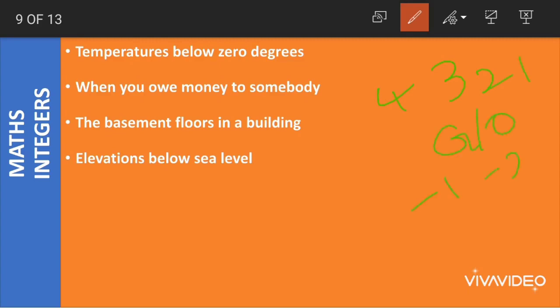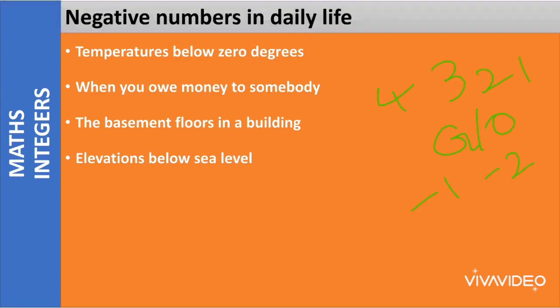Again, we might have -1 and -2. Now, what do -1 and -2 mean? -1 and -2 mean we are going one level below the ground level, the 0 level. When we go one level below the ground level, we say it is the -1 floor. When we go 2 floors down from the 0 level, we say it is -2.